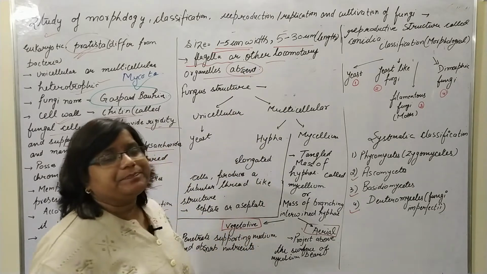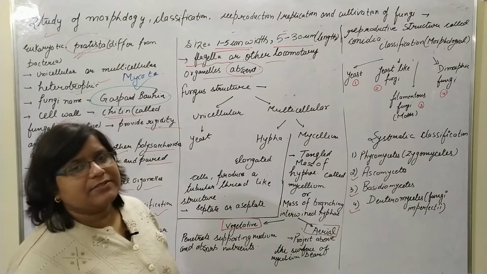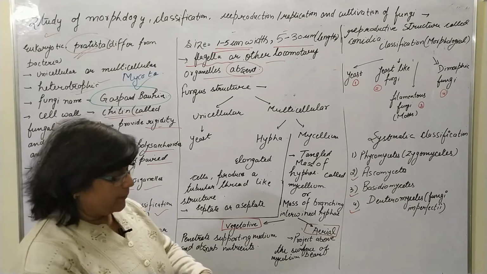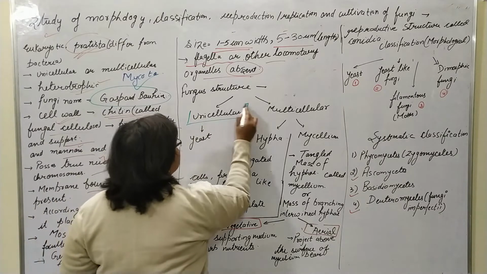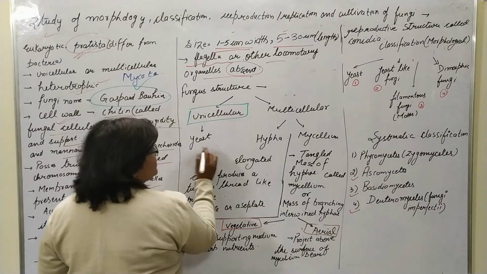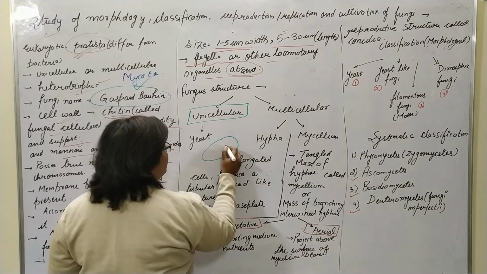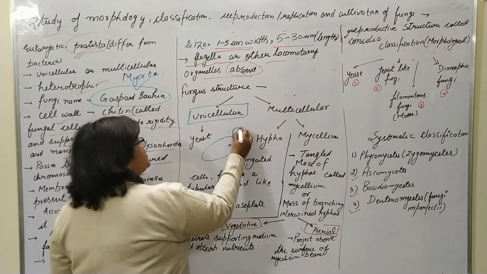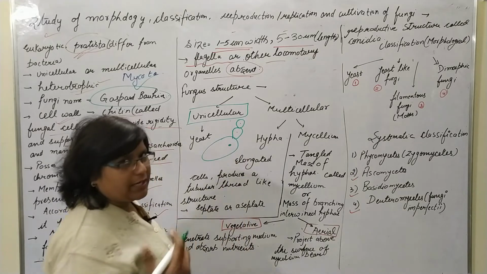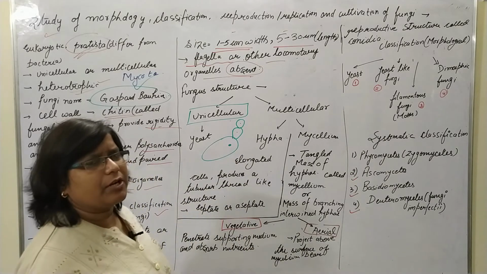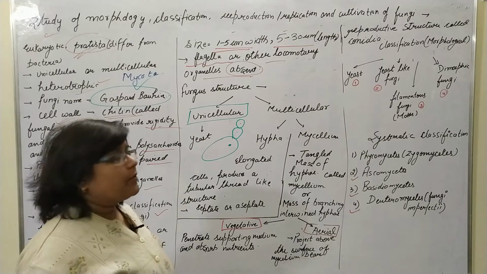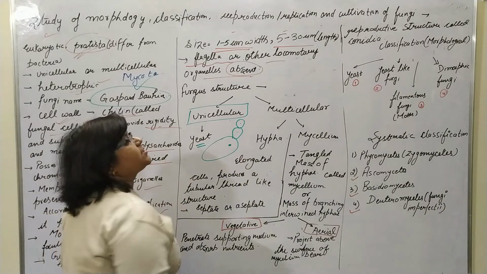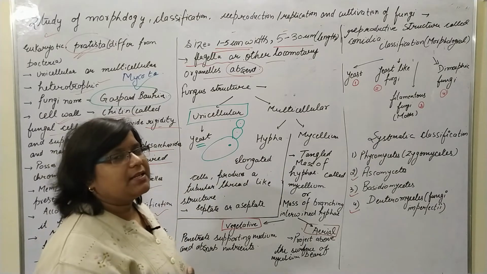If we want to know about fungal structure, they are divided into mainly 2 types, unicellular and multicellular. The unicellular fungus has only one cell, just like yeast. I think we have studied in the previous junior classes about yeast in vegetative propagation and different types of asexual reproduction. Here the yeast is unicellular and budding is the simplest system present in yeast.